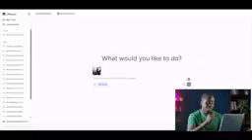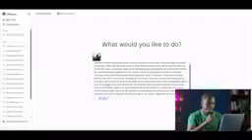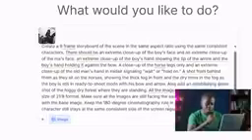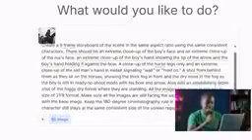And we're going to write a very long prompt, right? So we're going to tell it to create a 9-frame storyboard of the scene in the same aspect ratio. This is very important: same aspect ratio, using the same consistent characters. There should be an extreme close-up of the boy's face, an extreme close-up of the man's face, an extreme close-up of the boy's hand showing the tip of the arrow and the boy's hand holding it against the bow.